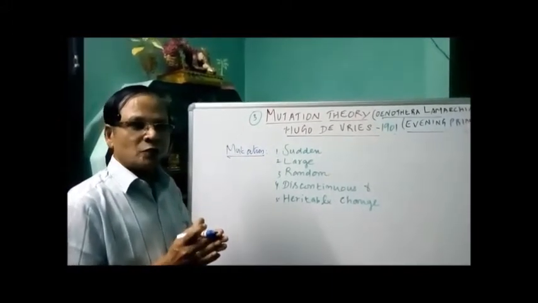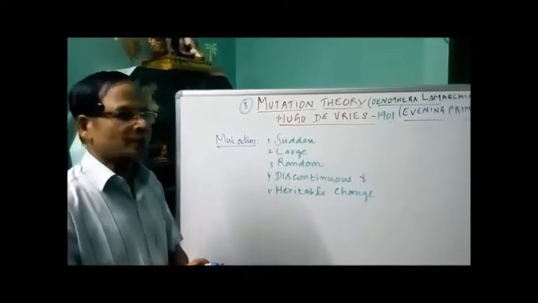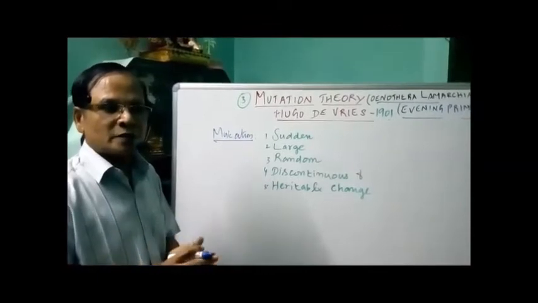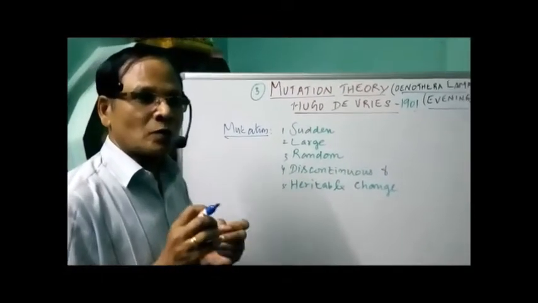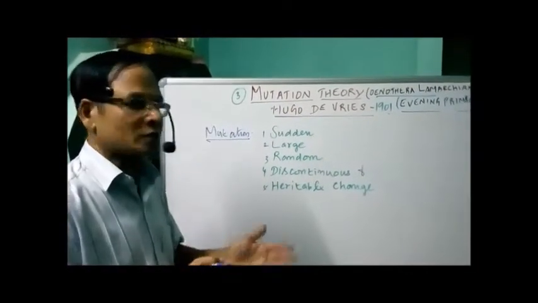Without any notification, a change occurs in the phenotype of an organism. That's why it's called sudden. Large: without any intermediate stages, all of a sudden, because of macrogenesis, a single-step large mutation occurs, leading to the formation of a new species, hence called large.